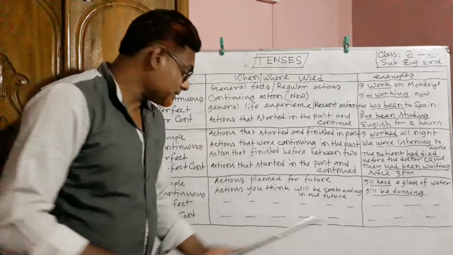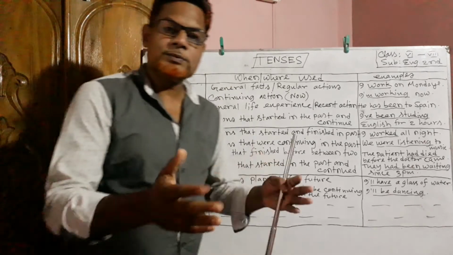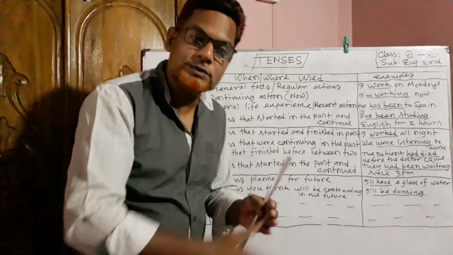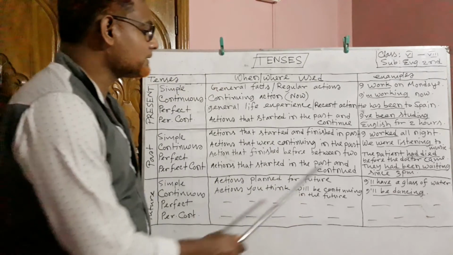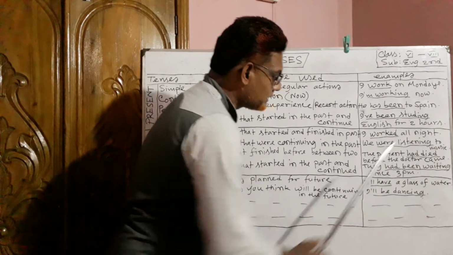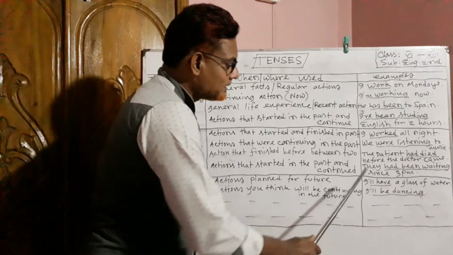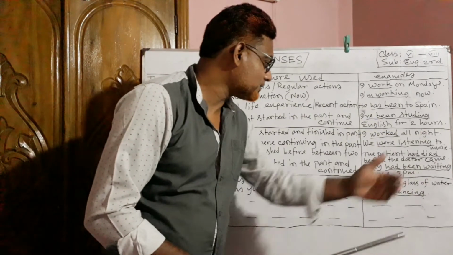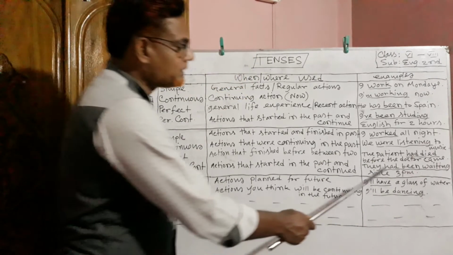Then look at the next tense, future simple. If we want to express actions planned for the future, suppose the doer planned now to do something in the future, in this case we can use the structure of future simple. Look at the example, "I will have a glass of water." That means the doer is planning to have a glass of water in the future. So this is future simple tense.